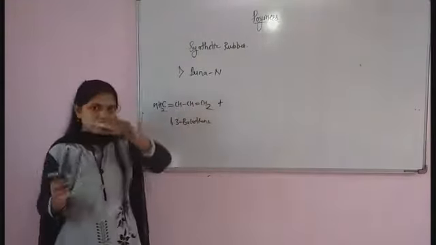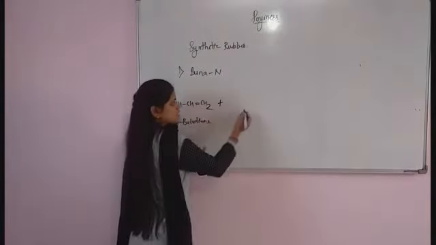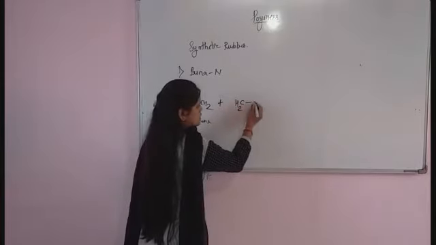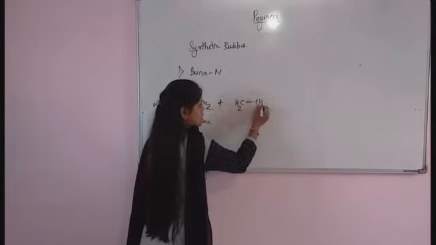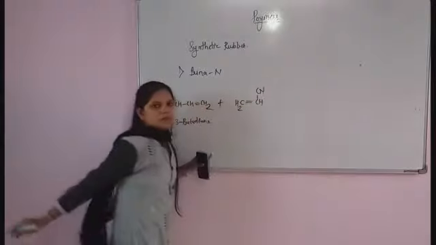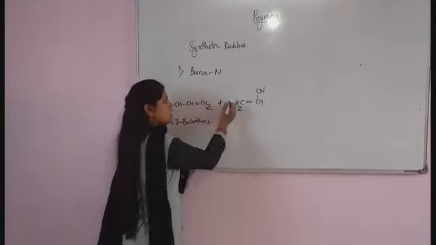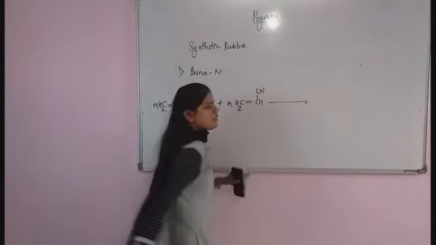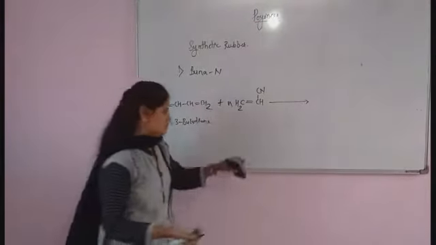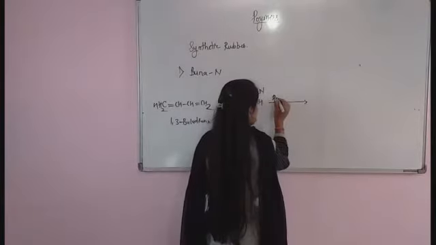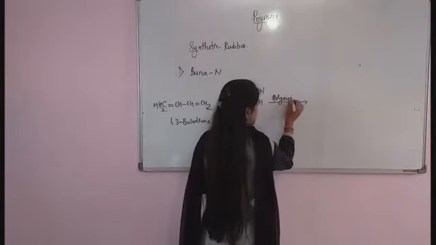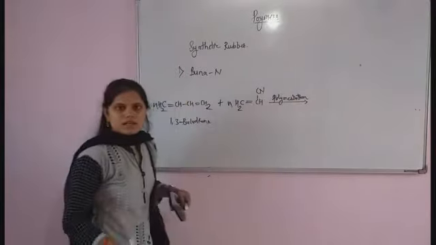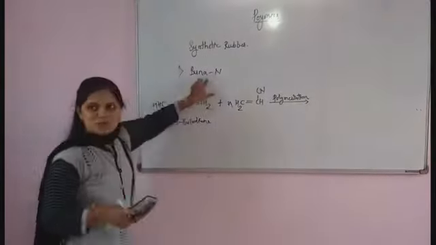The acrylonitrile formula is CH2 double bond CH attached to CN, where CN is nitrile. N number of acrylonitrile undergo the polymerization process, and there is a formation of Buna-N.